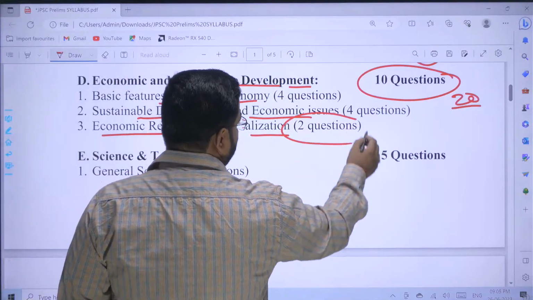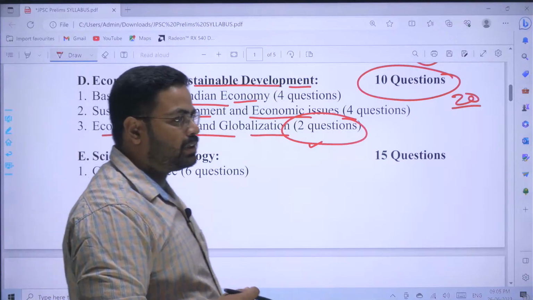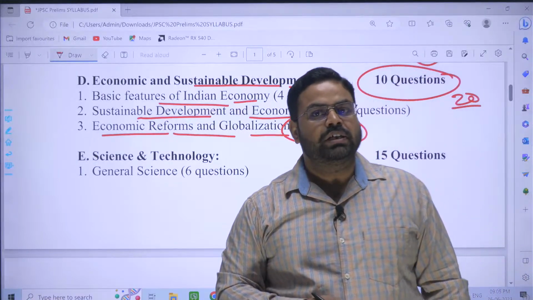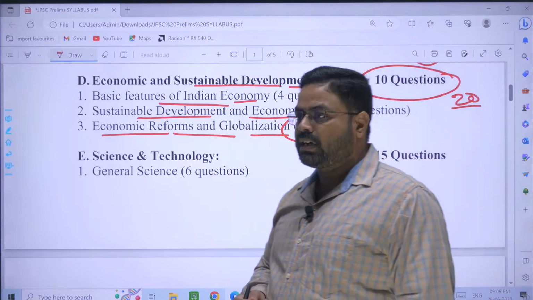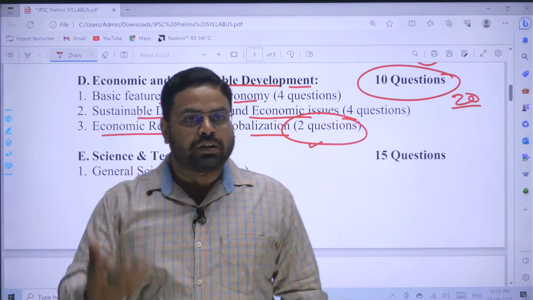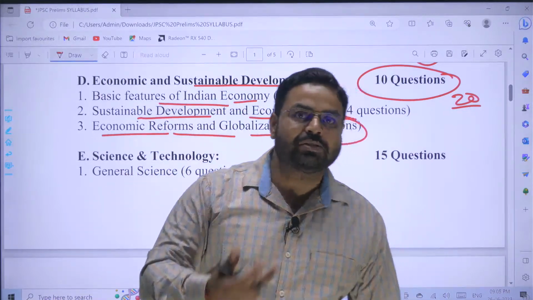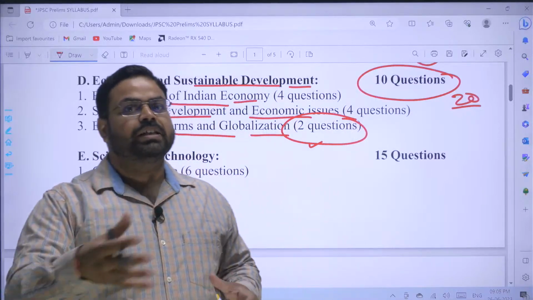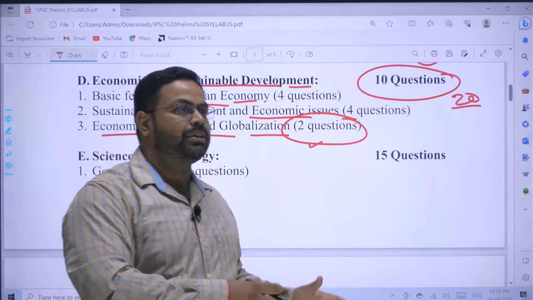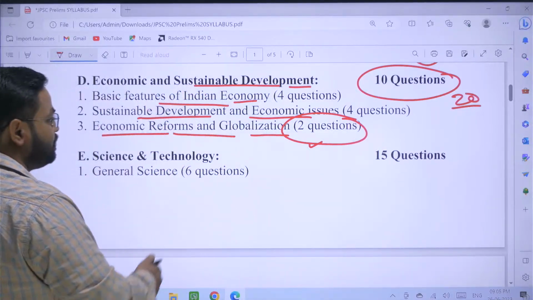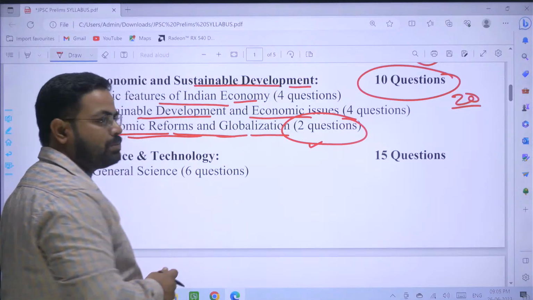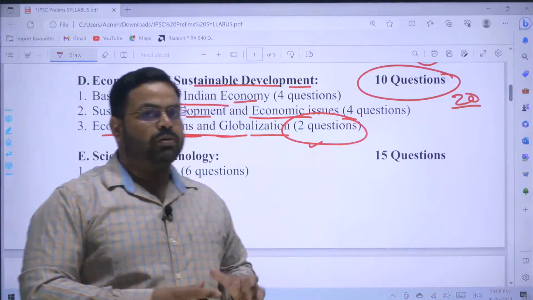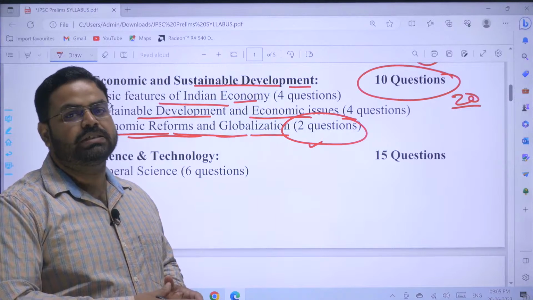So this was a big issue, a turning point, a sudden change in the Indian economic system that was introduced in 1992, and thereafter the complete scenario of the Indian economy changed. Earlier we were growing with the Hindu rate of growth, that was the nomenclature given to the rate of growth in the Indian economy. And later on, after the globalization, that is LPG reforms, liberalization, privatization and globalization, the whole growth status of the Indian economy changed considerably.